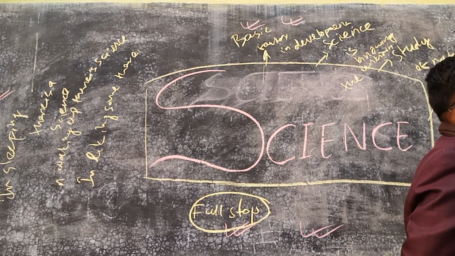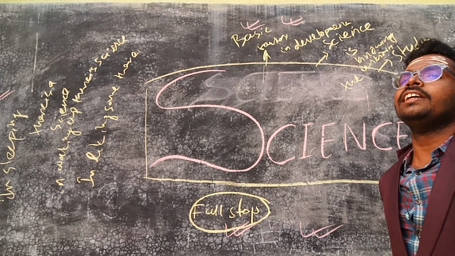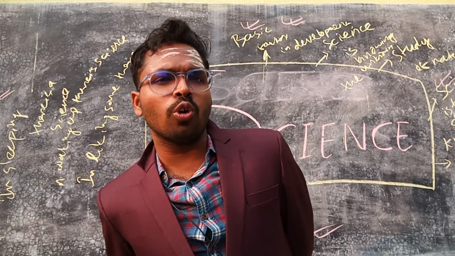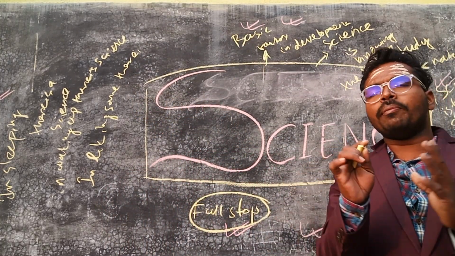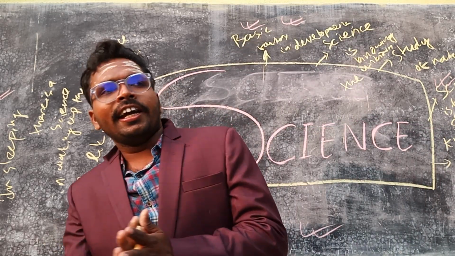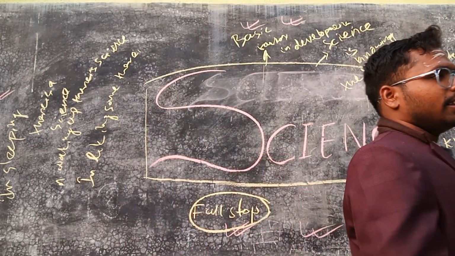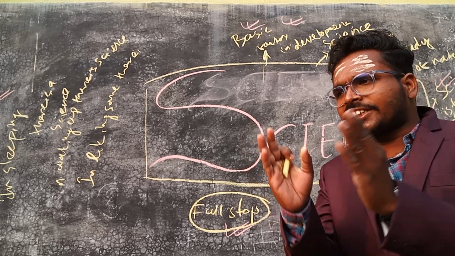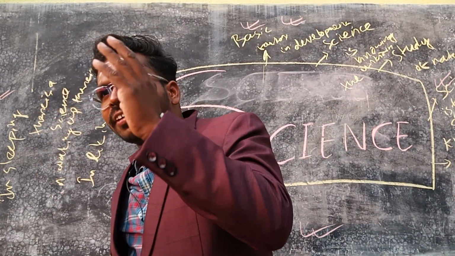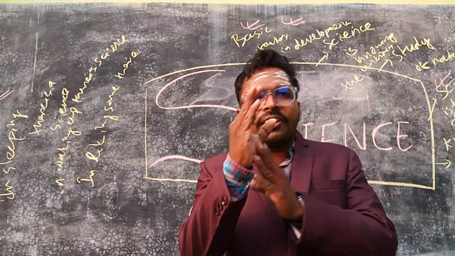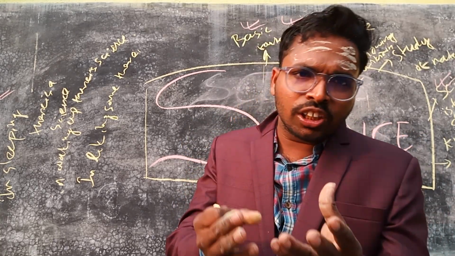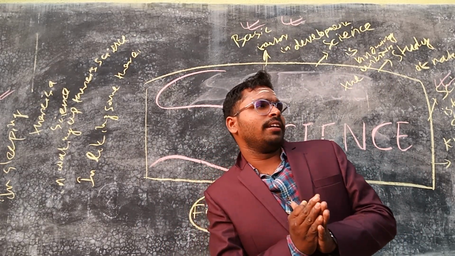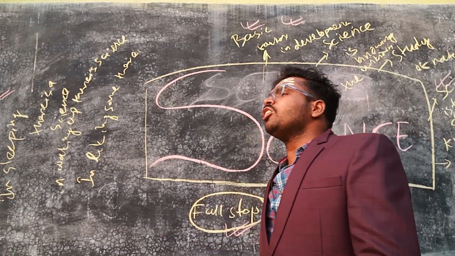But in case of science, there is nothing like full stop. There are only commas. So what role does the comma play in a sentence? A comma rests the sentence, or breaks the sentence, or gives rest to the sentence for a few moments or for a little amount of time. So in case of science, that also happens.